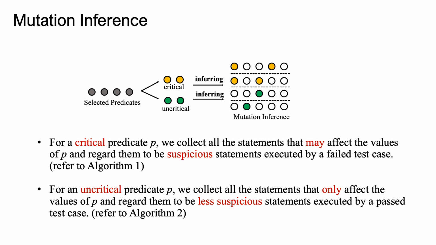Then we can integrate these mutation inferences into the original spectrum to build an enhanced spectrum and use the original spectrum-based fault localization formula to get a final ranking.